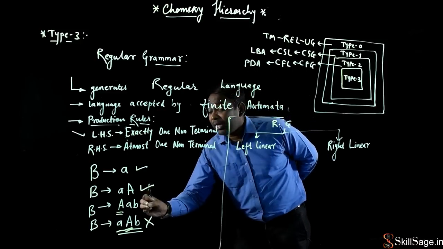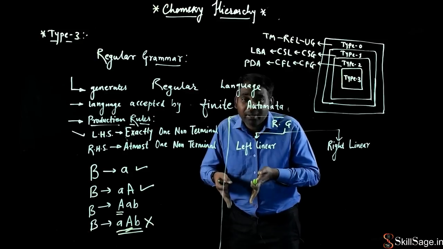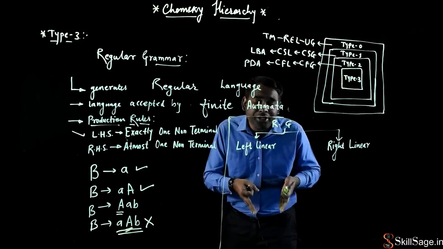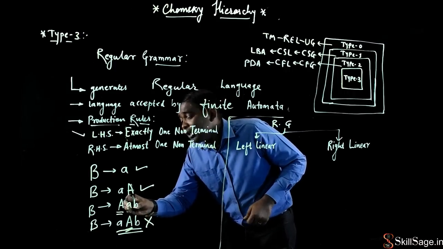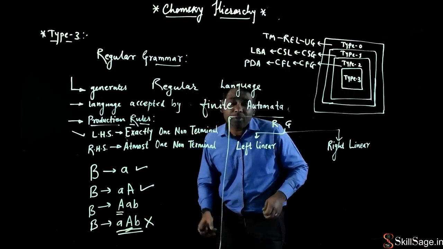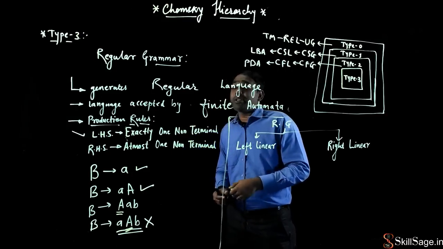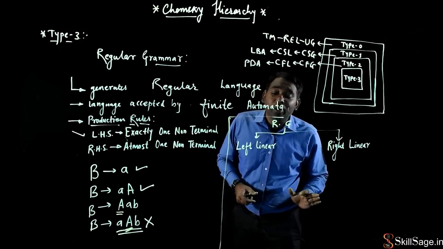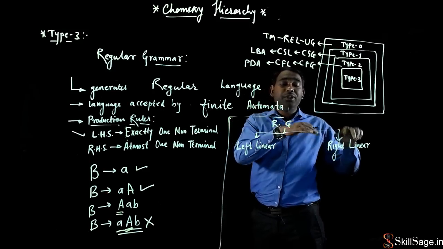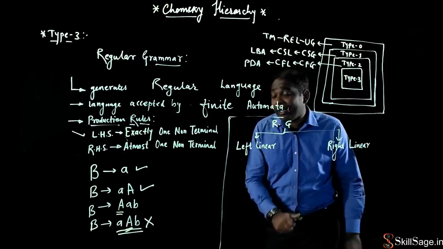This non-terminal symbol cannot be in between. If the non-terminal symbol is present on the right-hand side of my production rule, then its position should be either the leftmost symbol or the rightmost symbol. So based on the position of the variables present on the right hand side of the production rules, regular grammar is further divided into two subtypes called left linear regular grammar and right linear regular grammar.